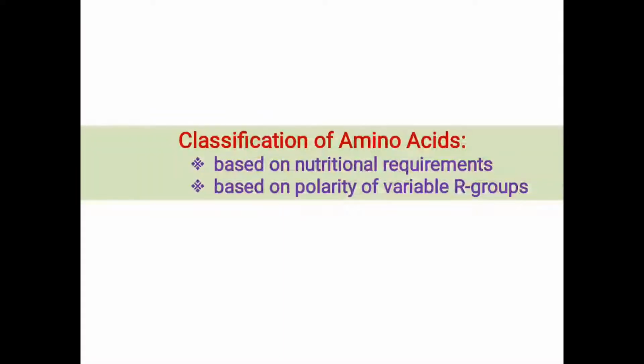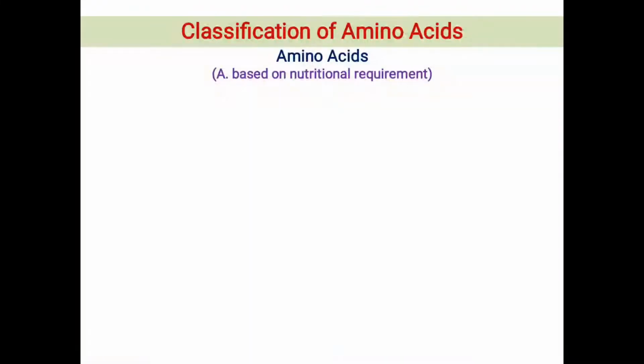There are two different criteria to classify standard amino acids. First will be based on the nutritional requirement and second will be based on the polarity of variable R groups or side chains of amino acids. First we will classify amino acids based on nutritional requirement.